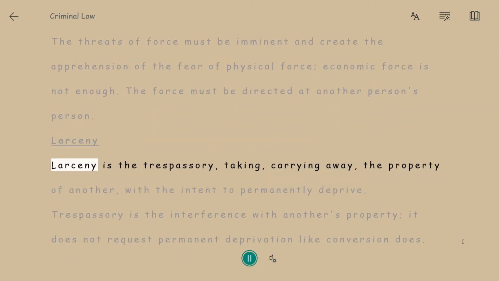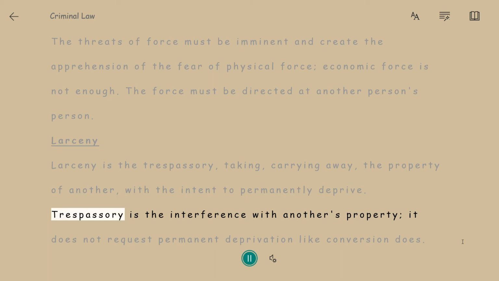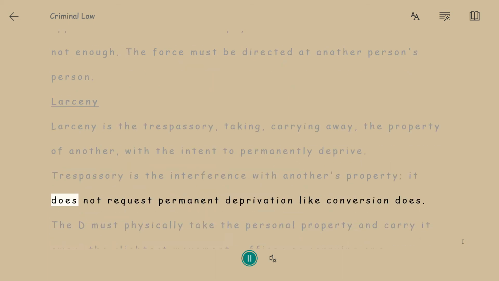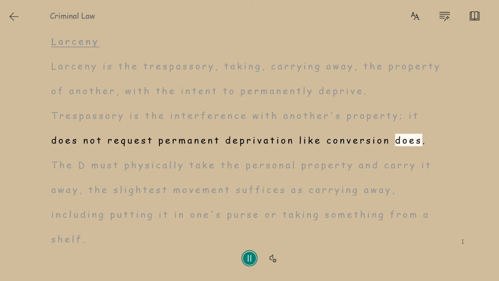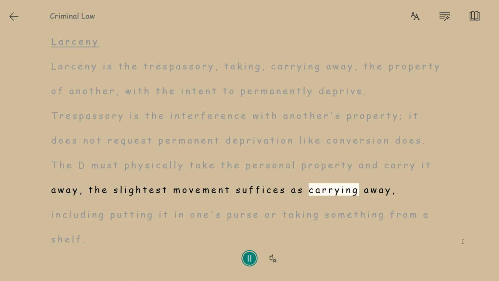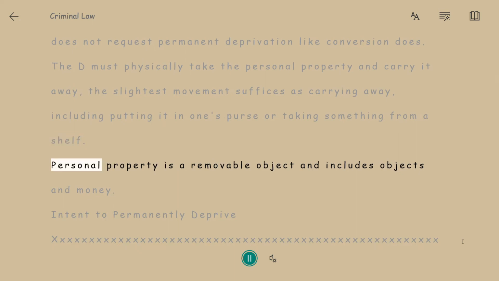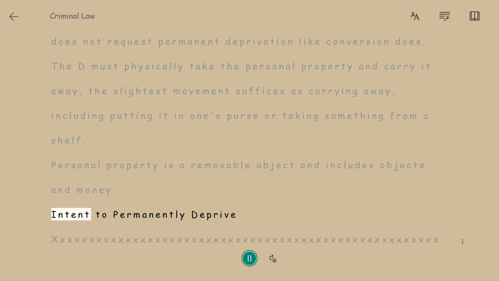Larceny. Larceny is the trespassory taking and carrying away of the property of another, with the intent to permanently deprive. Trespassory is the interference with another's property. It does not require permanent deprivation like conversion does. The D must physically take the personal property and carry it away. The slightest movement suffices as carrying away, including putting it in one's purse or taking something from a shelf. Personal property is a removable object and includes objects and money. Intent to permanently deprive.